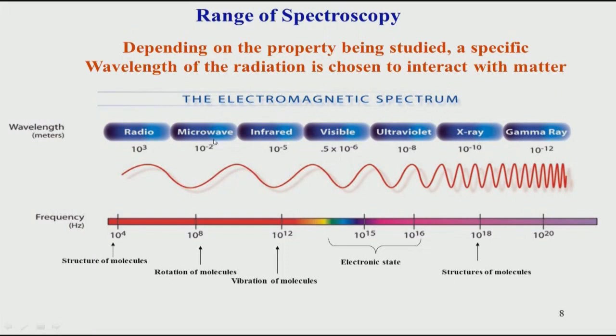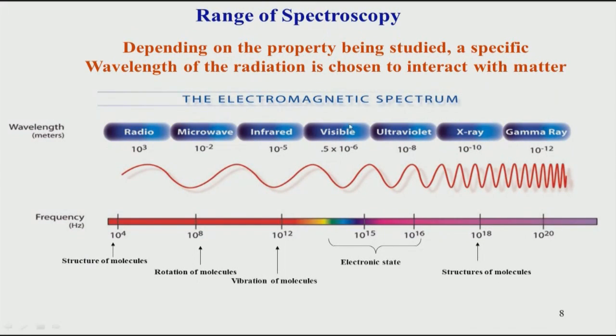If you supply microwave energy to the sample, the rotation of the molecules responds to this range of frequency, and this is called microwave spectroscopy. Then the next energy is infrared, which depends on the vibrations of the molecules. The vibrations in the molecule respond to infrared radiation applied to the sample.